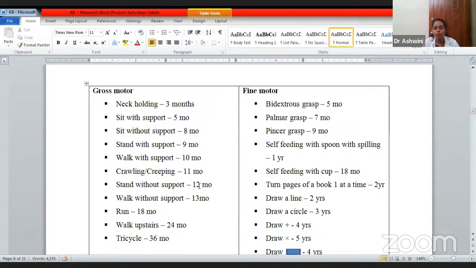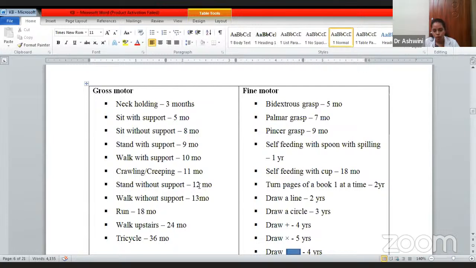Now coming to development: gross motor and fine motor. Gross motor: neck holding is attained at the third month, sitting with support at the fifth month, sitting without support at the 8th month, standing with support at the 9th month, walking with support at the 10th month, crawling or creeping. Crawling means the baby tries to walk using the forelimbs, that is both hands, and over the knees. That is called crawling or creeping. It has to be attained by the 11th month.